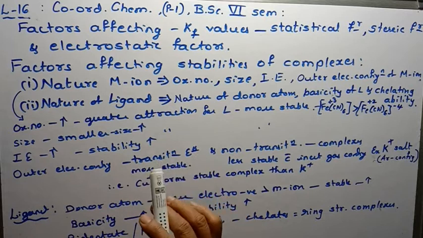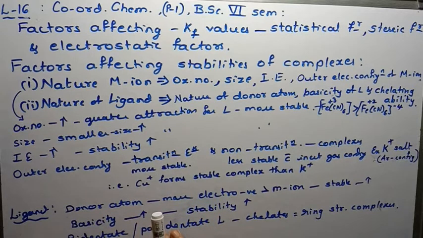Suppose the entering ligand is bulkier than the water molecule. Due to the entry of a bulkier group than water, there is a steric hindrance between water molecules and the entering ligand, and thereby the stability constant decreases.